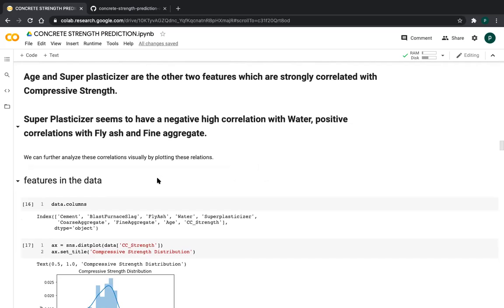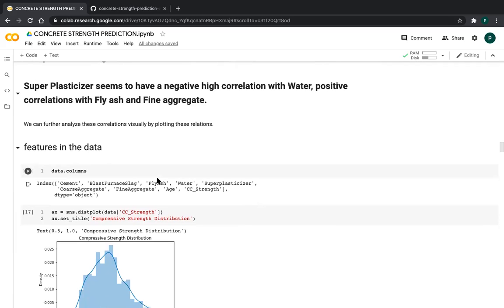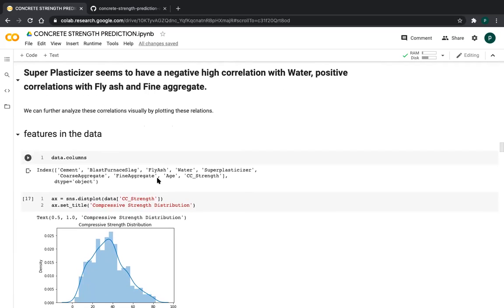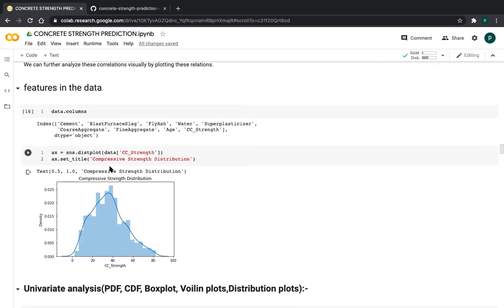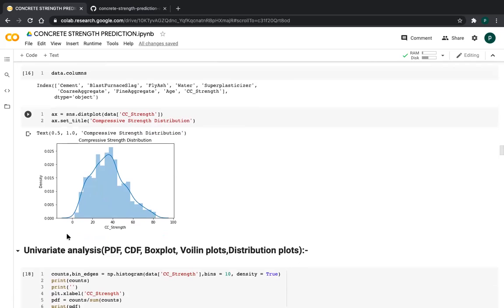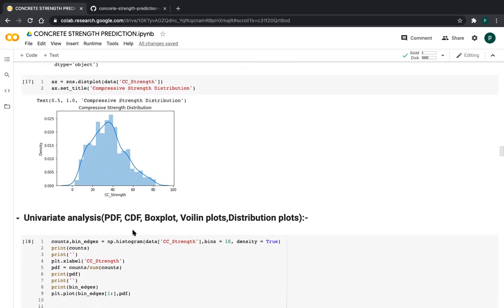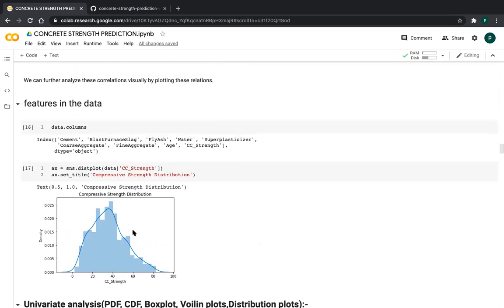So we can further analyze these correlations visually by plotting these relations, friends, using the distribution plot from the Seaborn library. So I am printing all the features, and I am printing the distribution plot to know the distribution of each feature. This is our dependent variable, friends. This is the distribution of our dependent variable, and this is the y-axis. I take density, and on the x-axis I take compressive strength, concrete strength, friends. So this is multivariate analysis, friends.